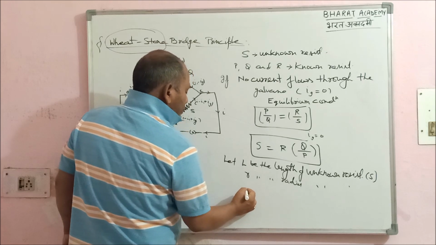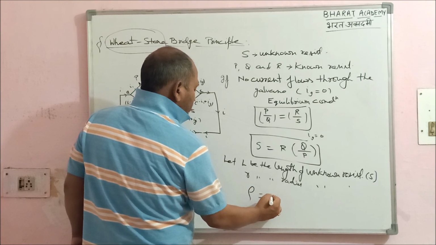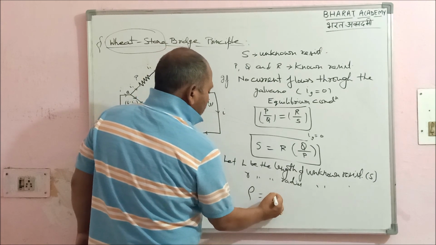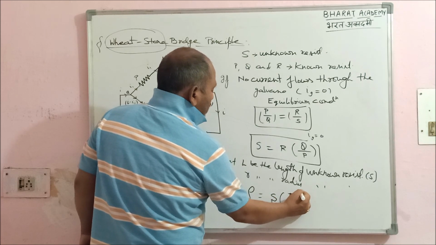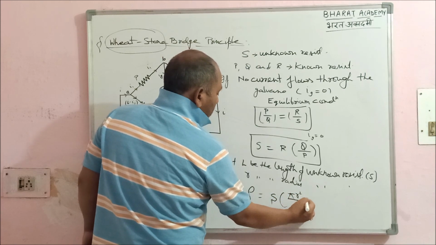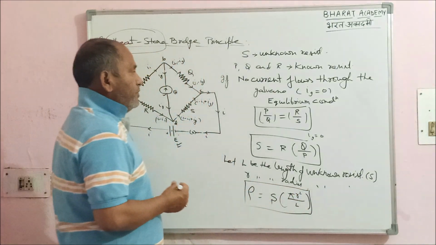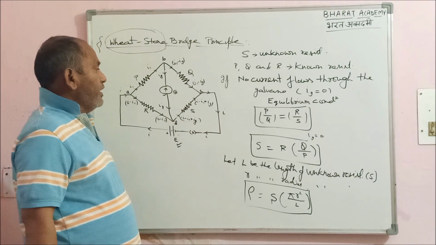Then we have the formula rho is equal to RA by L. Here the unknown is S, so it will become pi R square by L. By calculating this, we can calculate the specific resistance of the metal of the wire of that unknown resistance.